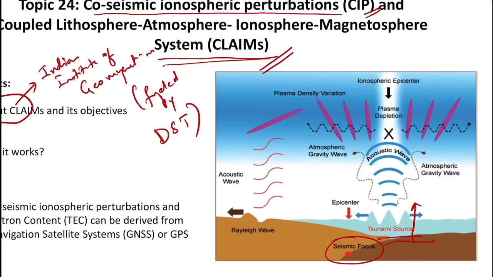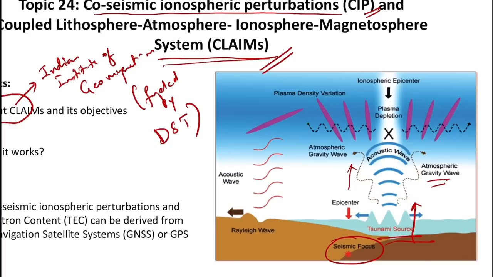These pressure waves produce variations in the adjacent atmosphere. You can see here that in the atmosphere some variations are happening. Some acoustic wave is propagated upwards, and once this acoustic wave rises, it arrives at the ionospheric altitudes.